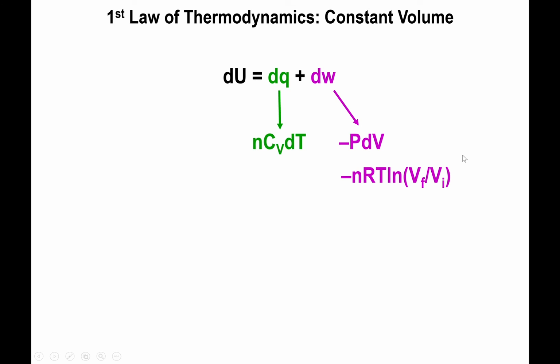But here I'm going to go on the assumption that the pressure is variable, so I'm going to use negative nRT ln of V final over V initial. That will be the actual change in work under variable pressure but constant volume. If the volume is constant, V final and V initial are equal to each other. And that means that now you have negative nRT times ln of 1. And whenever you have the logarithm of 1, that's the same thing as saying 0. So in essence, by keeping the volume constant, there is no work.